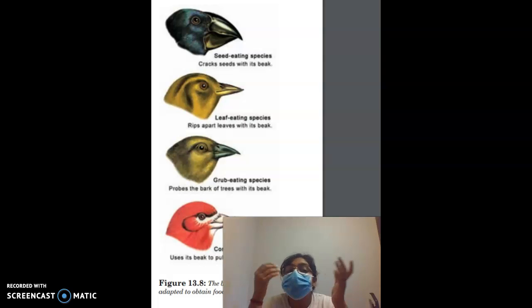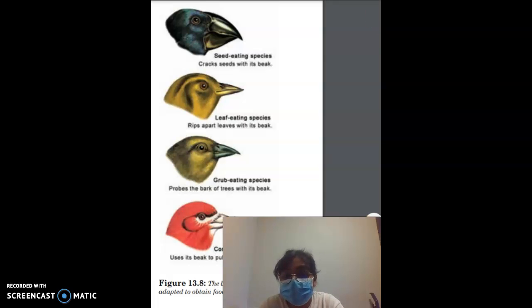So when he was on his cruise, the HMS Beagle stopped on the Galapagos Islands. And this is located about 960 kilometers west of South America. And there, Charles Darwin observed that finches are different from those found on the mainland. And he also noted that the main difference was in their beaks.